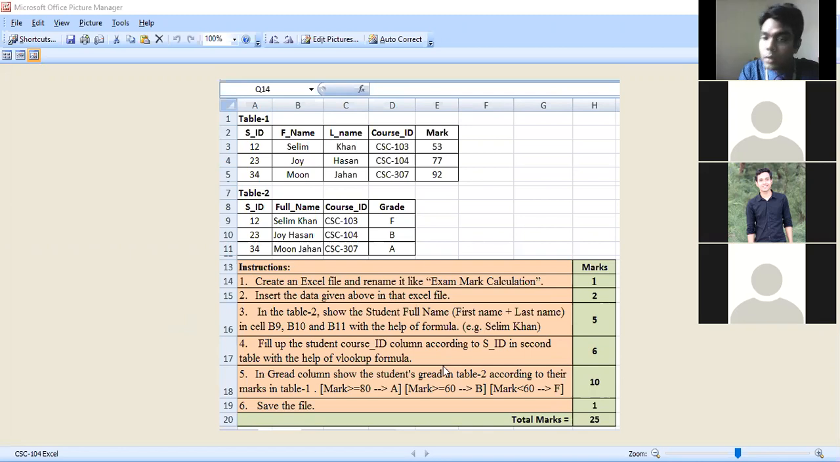I already explained this VLOOKUP in my video tutorial. If I want to explain it again, then it will take a long time. So it's better you first watch the video tutorial. Still, if you have any problem, then knock me, I will explain. No problem. Okay, sir.